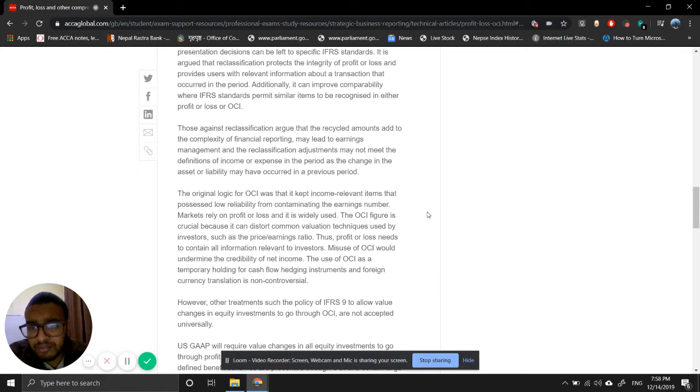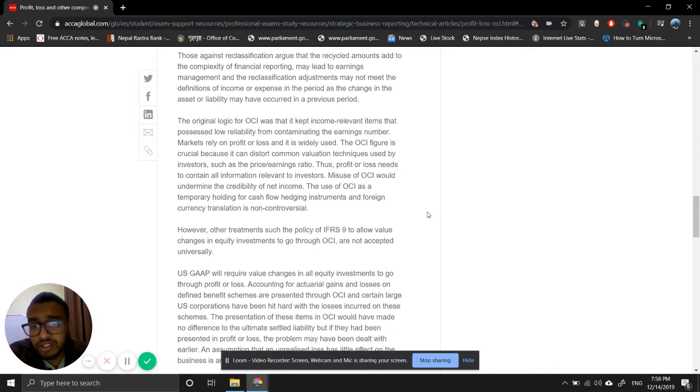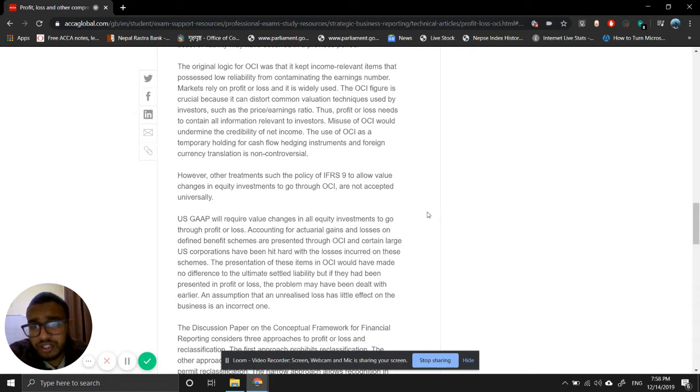The use of OCI as temporary holding for cash flow hedging instruments and foreign currency translation is non-controversial. However, other treatments such as the policy of IFRS 9 to allow value changes in equity investments to go through OCI are not accepted universally. US GAAP will require value changes in equity investments to go through profit or loss. Accounting for actuarial gains or losses on defined benefit schemes are presented through OCI, and certain large US corporations have been hit hard with losses incurred on these schemes.